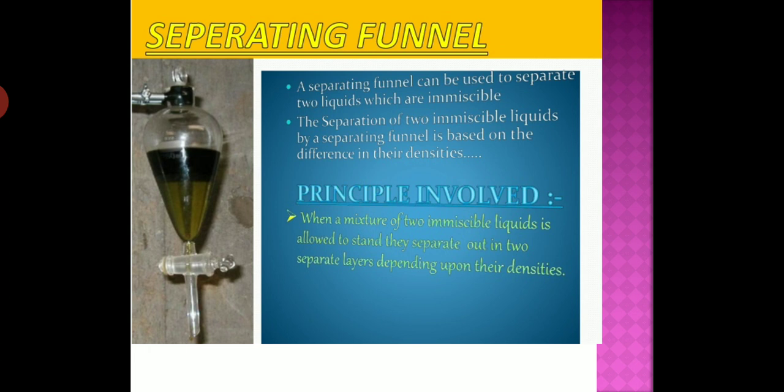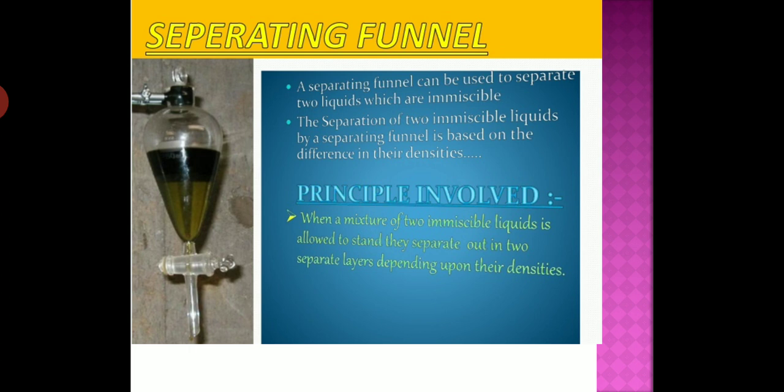So now open the stopcock. You can open the stopcock downside. What will happen? Now open the stopcock of the separating funnel and pour out the lower layer of water carefully. Now close the stopcock of the separating funnel as the oil reaches the stopcock. Now you can see, you can separate the mixture of the two immiscible liquids. Oil is left in the separating funnel and we remove the water from the stopcock.